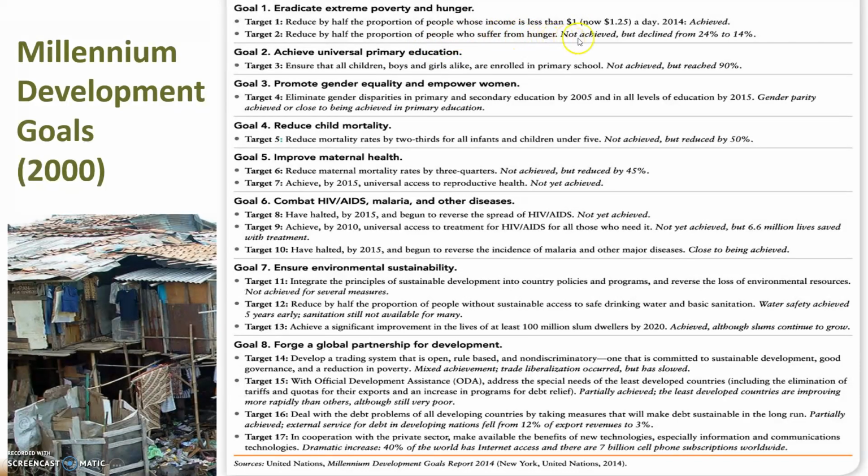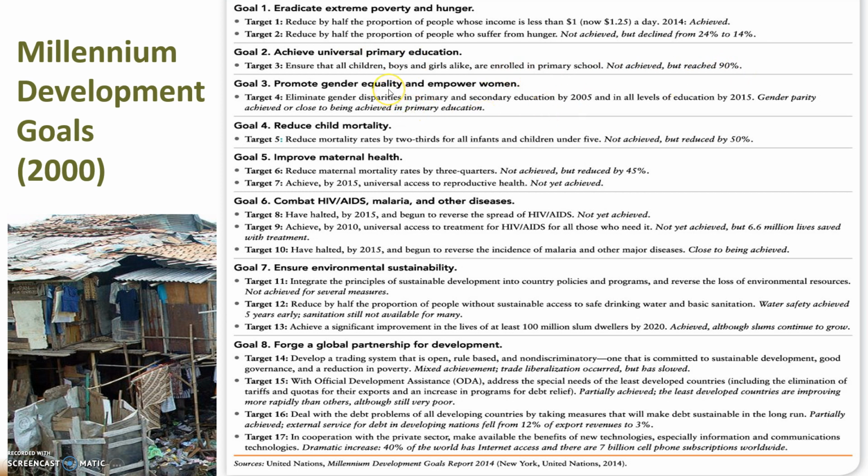This goal has not been achieved, but it has declined from 24% to 14% in terms of people living in a status of hunger. Goal number 2 is to achieve universal primary education for boys and girls alike. And that goal was not achieved, but we're at a 90% success rate on this since the year 2000.